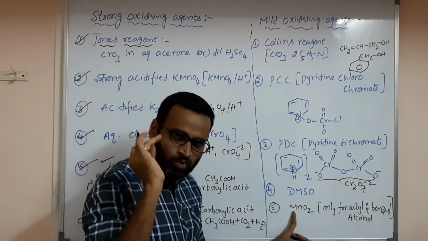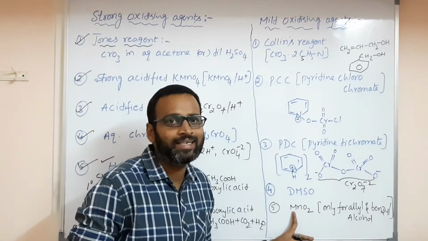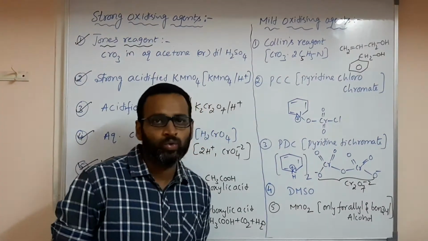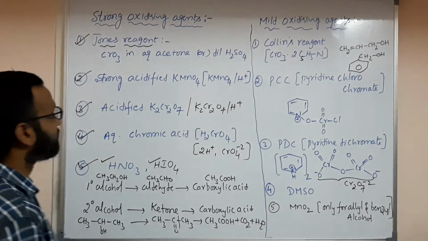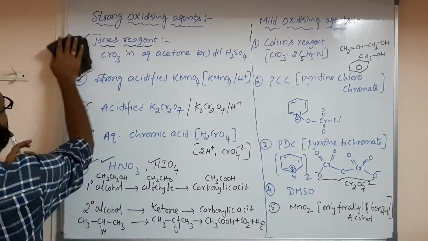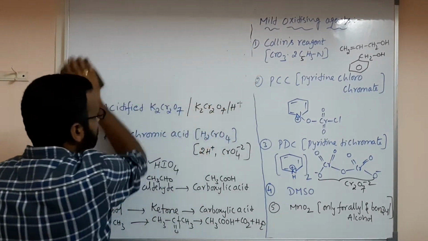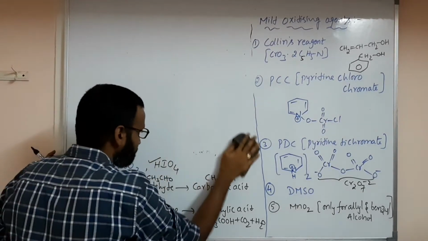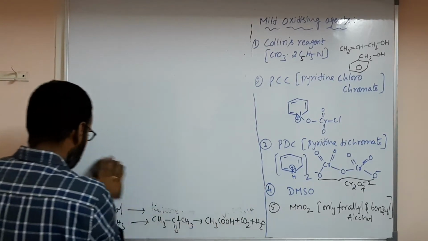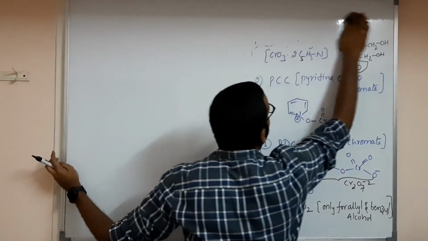MnO2 is a very mild oxidizing agent. Please remember all these things. So these are about oxidizing agents. Some reactions we know already. Next, we have to see how you will get the haloform.